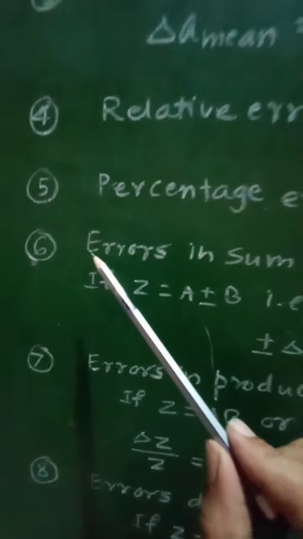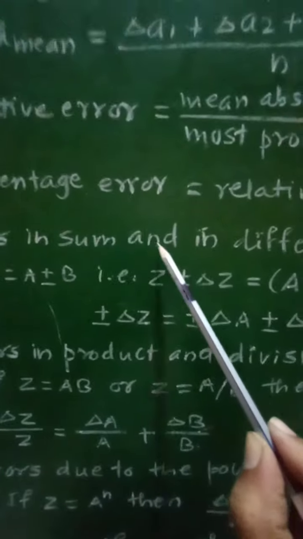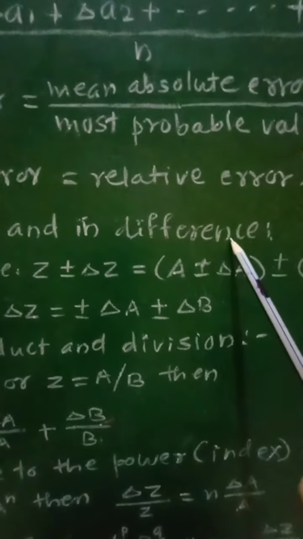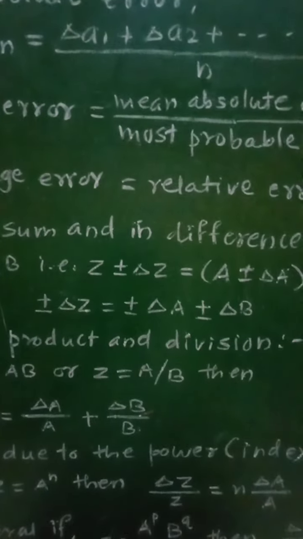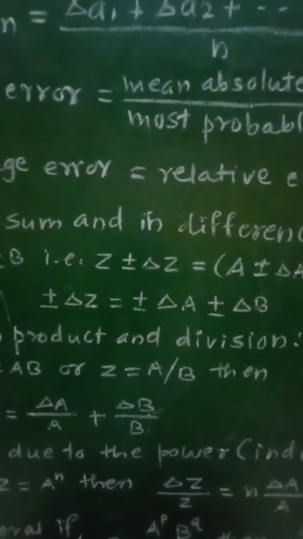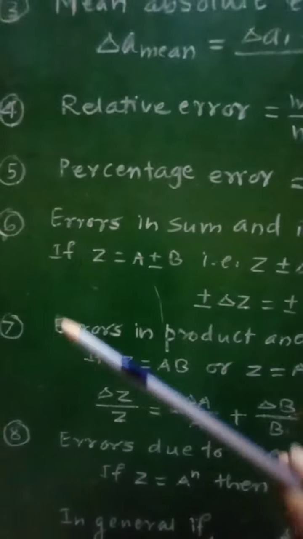Then the sixth formula is for the combination of errors, that is errors in sum and in difference. So if there is a sum or difference of physical quantities, then the errors present in sum as well as in difference will be given as follows.